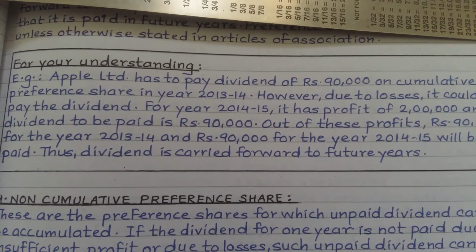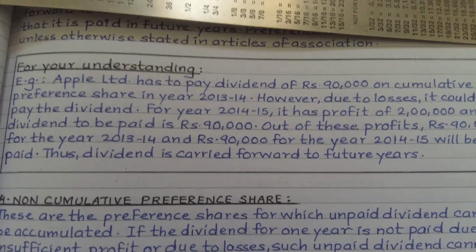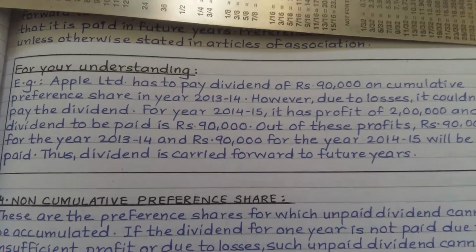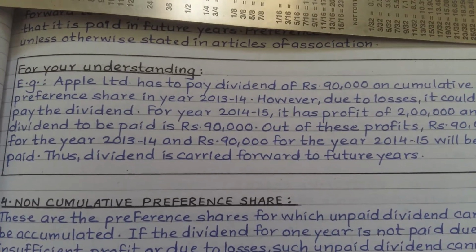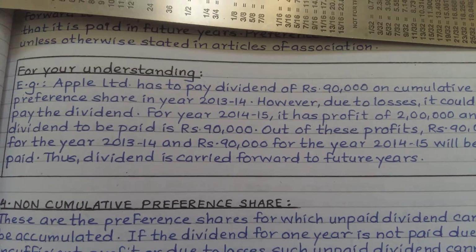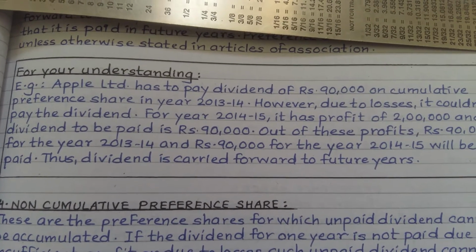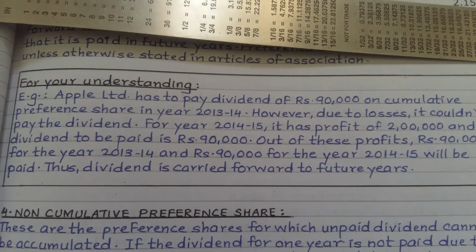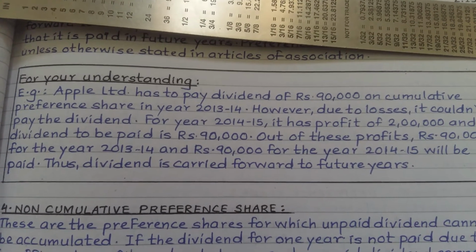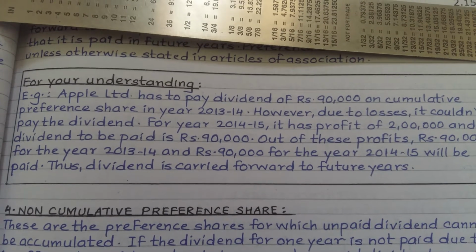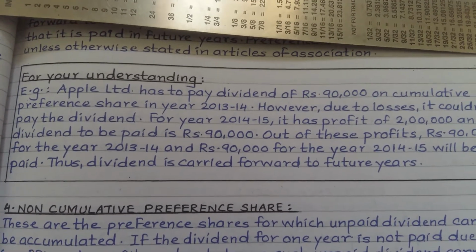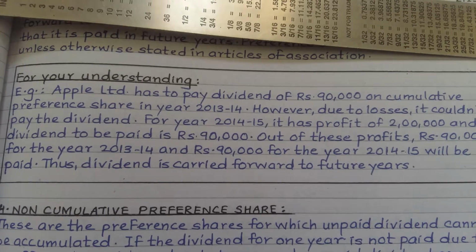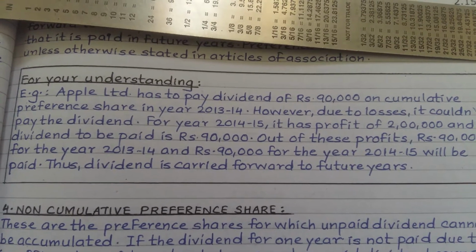For the year 14-15, the next year, it has a profit of rupees 2 lakh and the dividend to be paid is 90,000, right? Out of this profit, rupees 90,000 is for the year 13-14, and rupees 90,000 for the year 14-15 will be paid. Thus the dividend is carried forward for future years.